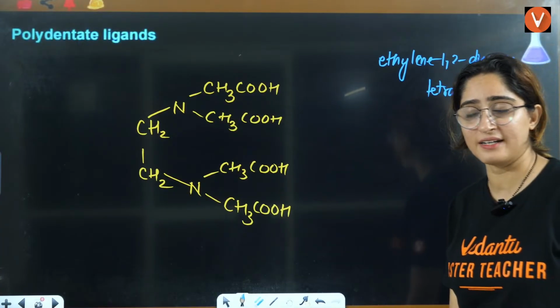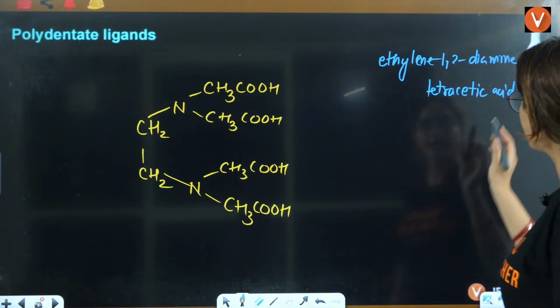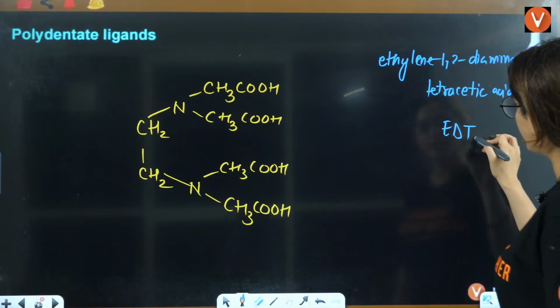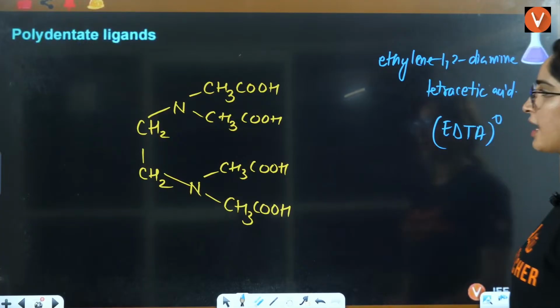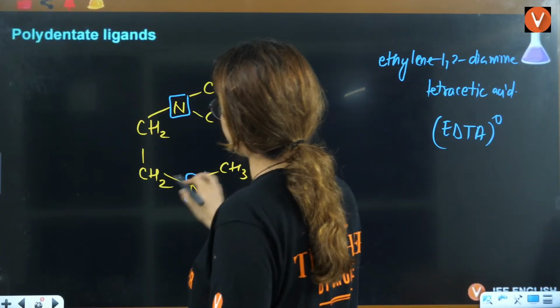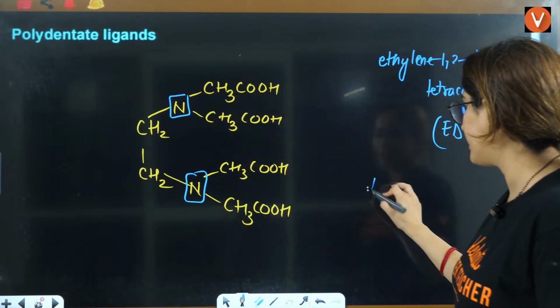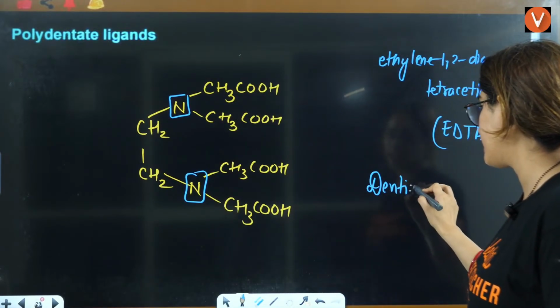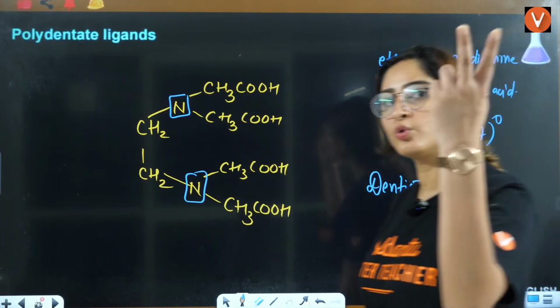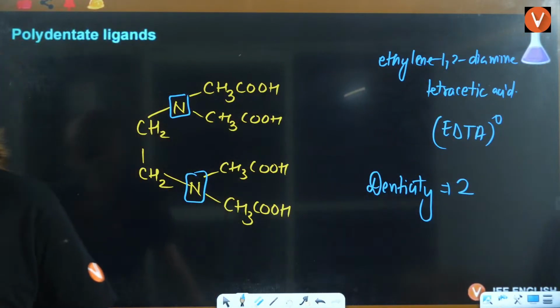It's not acetate, it's acetic acid. So, why is this EDTA with 0 charge? Here the donating sites are this and this. So denticity here is 2. Two donating sites it has.